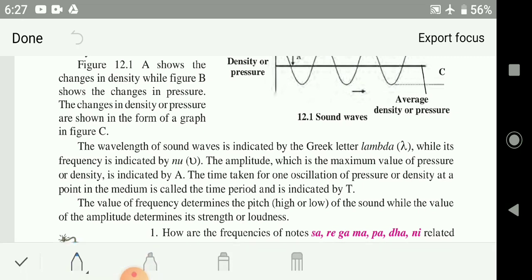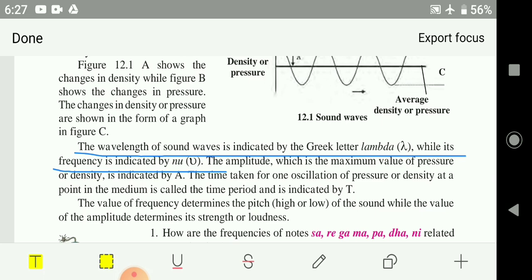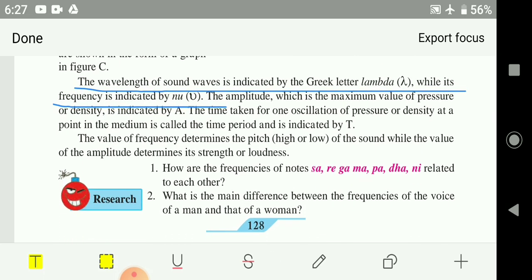Amplitude is how much the sound is maximum, whether it is high or low. The value of frequency determines whether the sound is high or low. That high or low we call pitch.